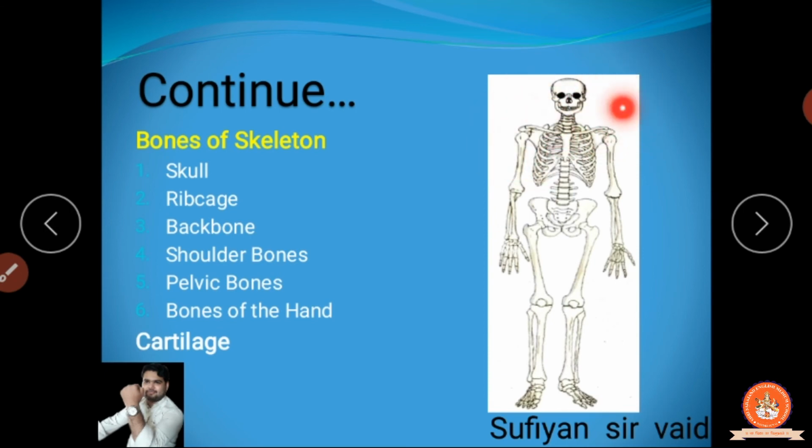Then the pelvic bone. You can see this pelvic bone and the bone of the hand. This is the hand. And the cartilage is the extra thing. Here the ears are not visible, but we find the ears also. This is the cartilage. Clear?